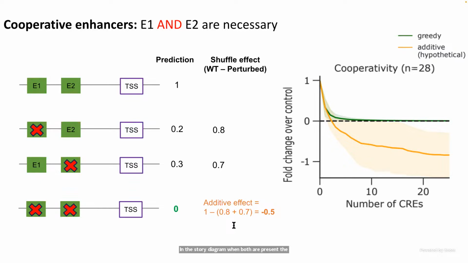When either one is removed individually, we observe a dramatic reduction in TSS activity, and this corresponds to a large individual tile effect size. For instance, the prediction of 0.2 means that the shuffle effect of that tile is 1 minus 0.2, which equals 0.8. Using these values, we can compute the hypothetical additive effect size by summing individual effect sizes and subtracting from the wild type prediction, which is in this toy diagram just 1. While actual predictions don't ever go below 0, the hypothetical additive model under cooperative interactions can lead to negative values, as you can observe in the experiments with Informer.